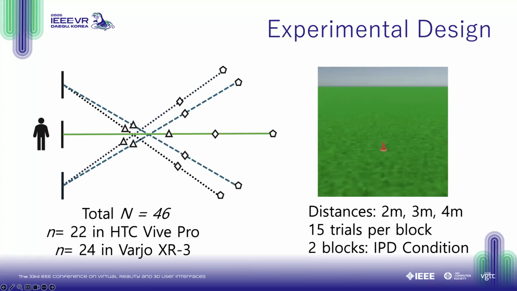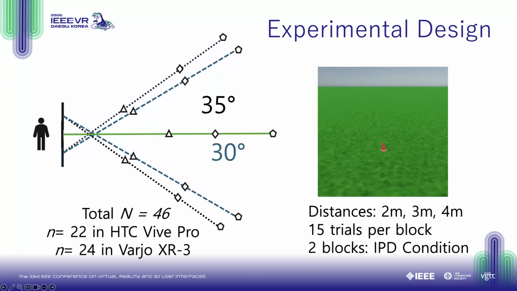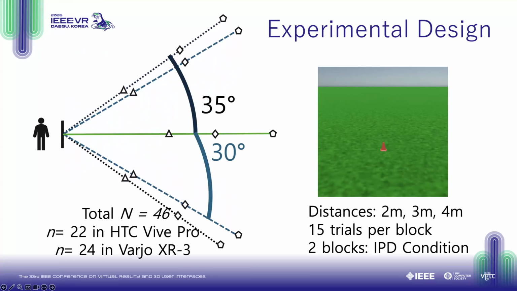Here you see our experimental design more clearly. We had participants judge distances to targets at 2, 3, and 4 meters. They did so to the front, as well as to 30 and 35 degrees to each side. This angle was chosen because it was the farthest to the side where we could place the targets and be sure that participants will still see them without moving their head. The HMD lens was a between subjects factor, and participants did both an IPD matched and mismatched block of trials. And I'll show you some experimental trials next.